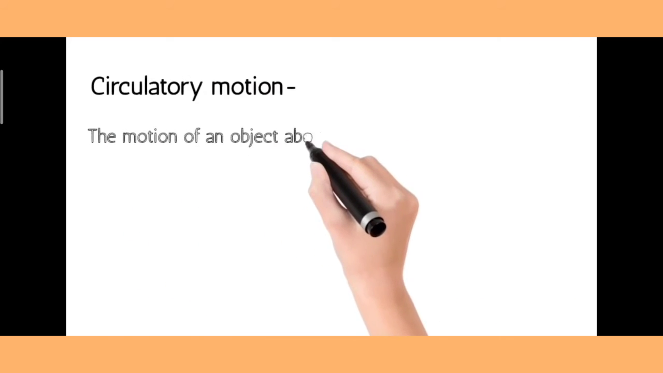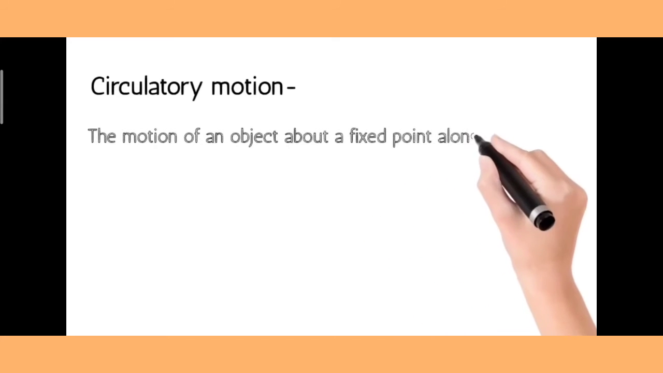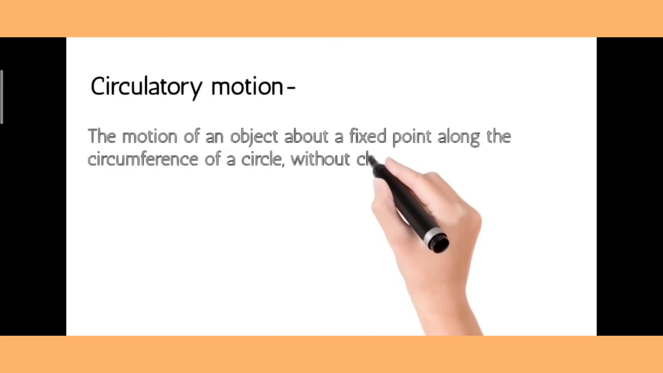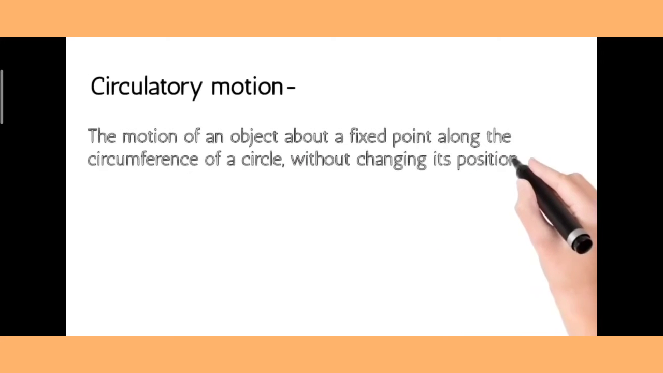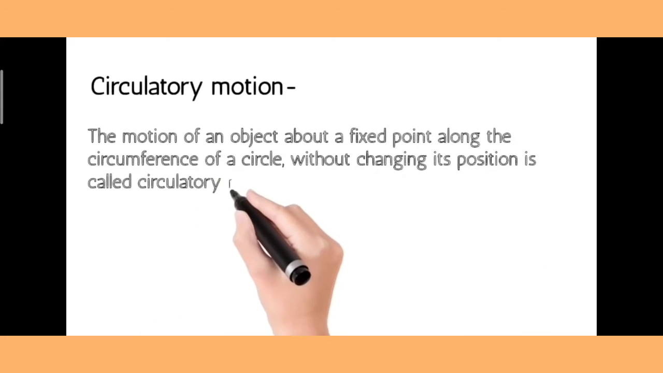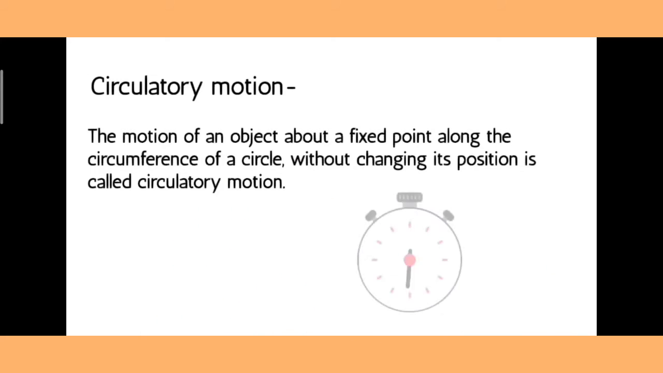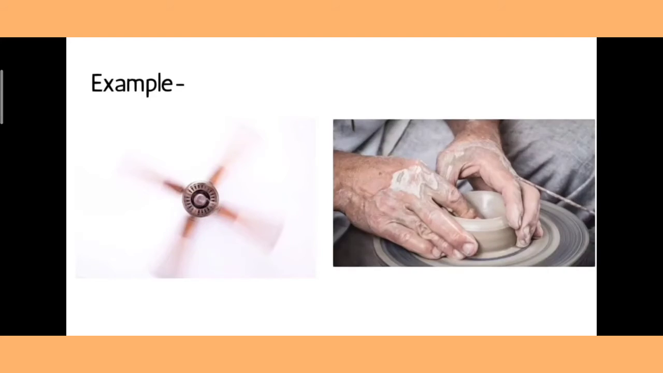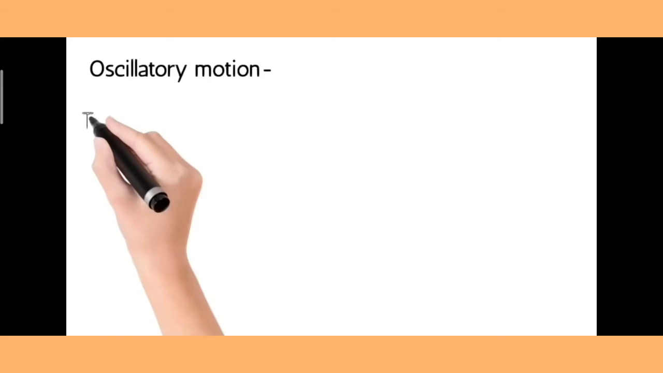Circulatory motion. The motion of an object about a fixed point along the circumference of a circle without changing its position is called circulatory motion. For example, motion of a rotating fan, hands of a clock, potter's wheel, spinning top, etc.